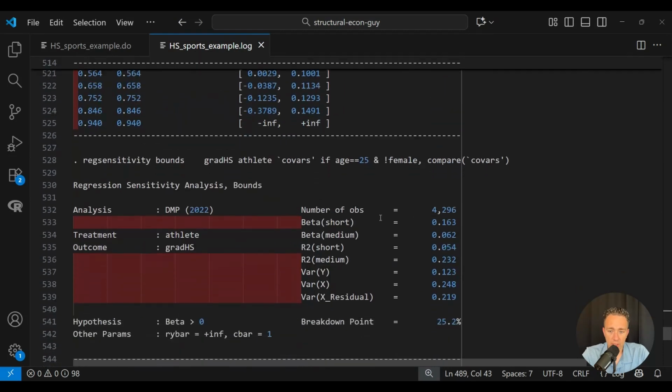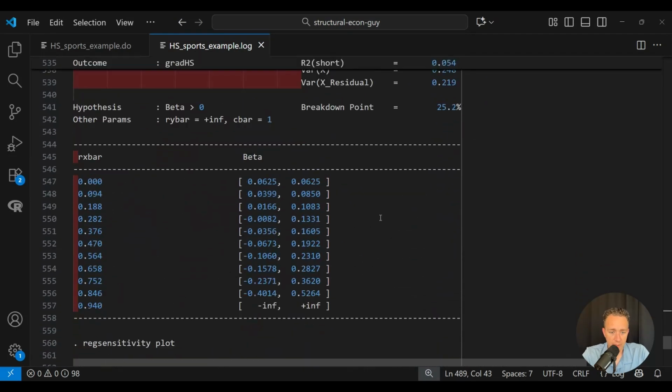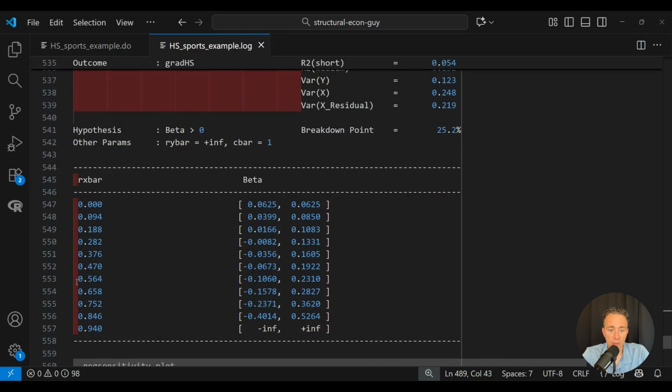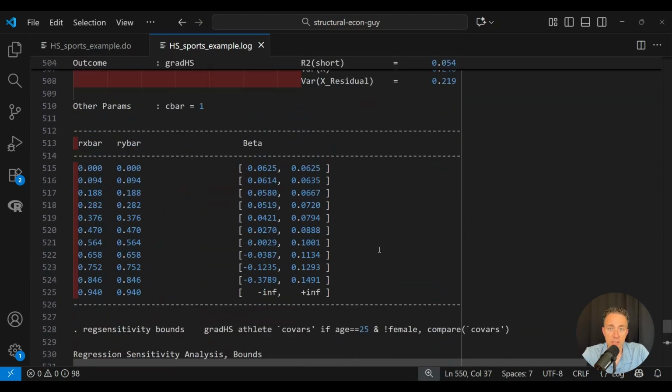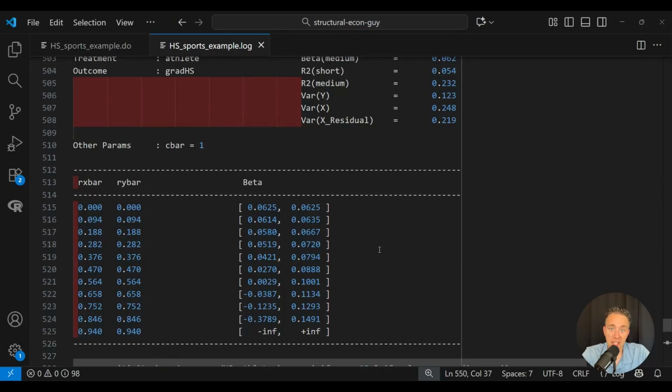And then we can get the plot. That's in a separate window. And then these are the bounds as I change my R bar D. So if I take it up to 0.3, then I'm going to have a negative number included in that interval. And so that's going to be something that we need to think about. So we kind of take all these results and we put them together in our mind, and we come up with a logical argument, either defending or not defending against the criticism that our treatment is not actually real, that it's not causal.